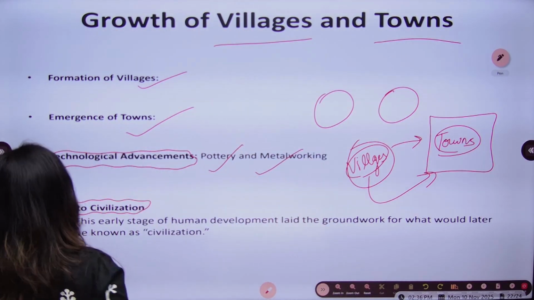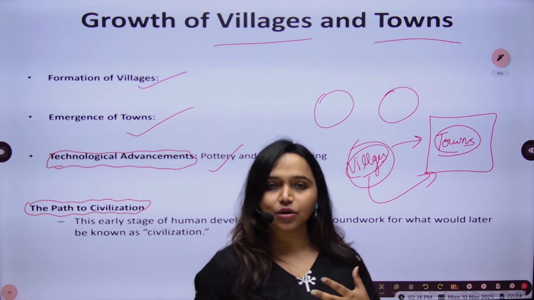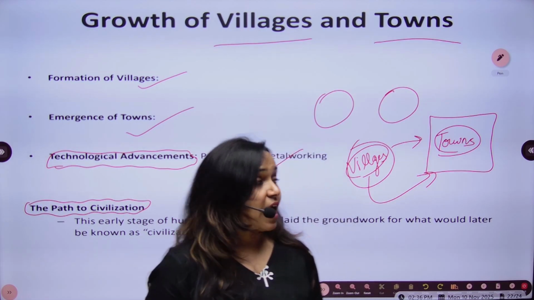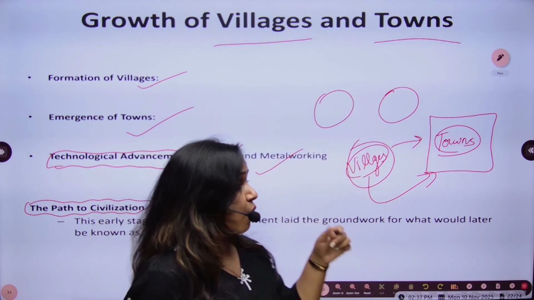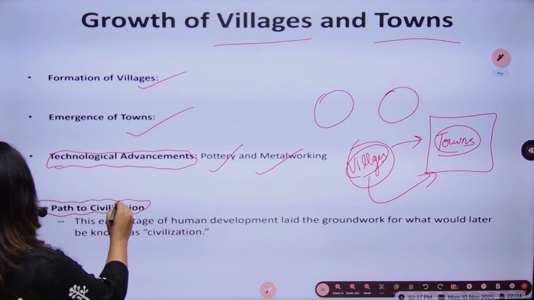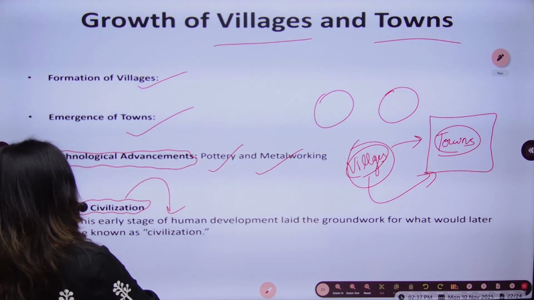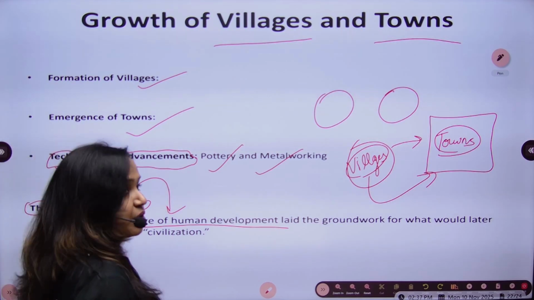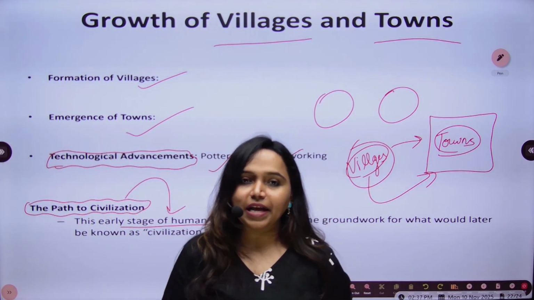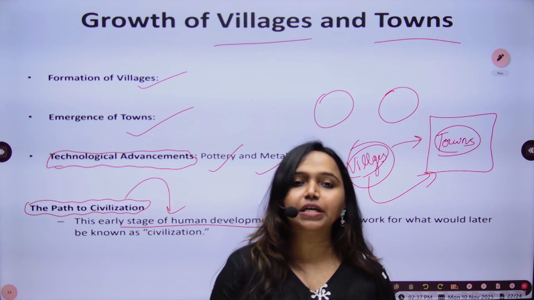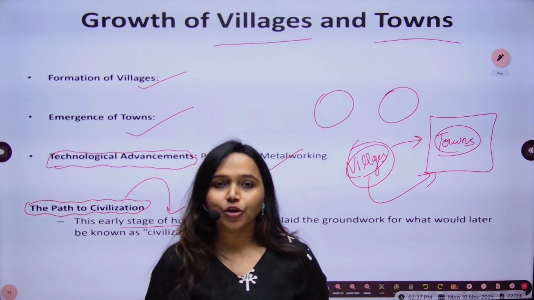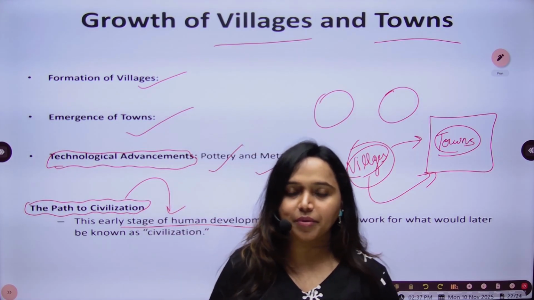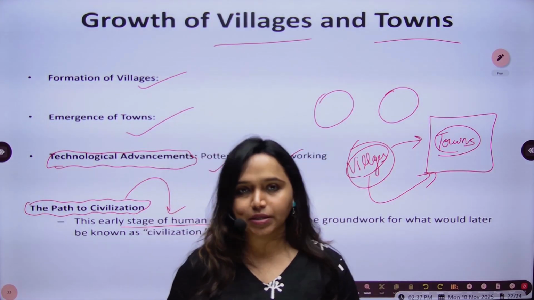And when you will meet all these requirements, the basic requirements of fooding, shelter, clothing, communication, and villages, towns, only then you can move to the path of civilization. The early stage of human development led to the groundwork for what would later be known as civilization. Now, in our next lecture, when you will study about Indus Valley civilization, you will know how these particular developmental elements helped in the evolution of that civilization.